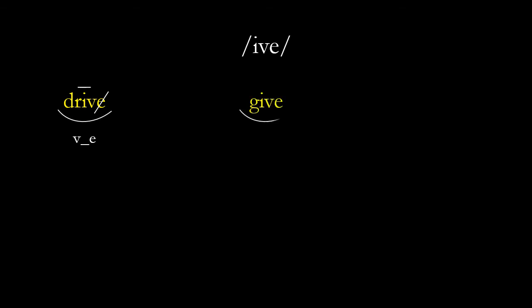Then we have give. One syllable that we scoop. We don't hear the E, so we cross it out. A macron over the I because it's short. V underscore E, but it's an exception. Okay, so this is a V underscore E exception. It doesn't follow the rule for that kind of syllable.